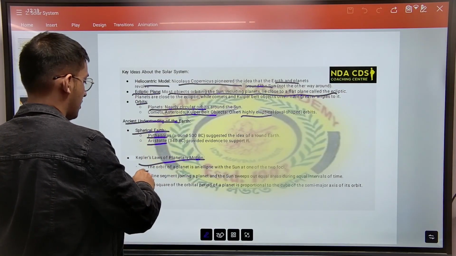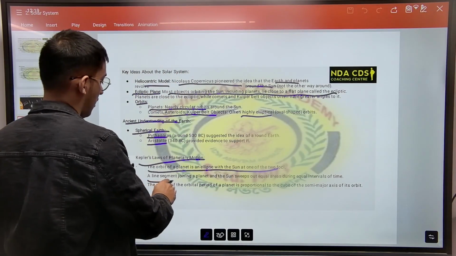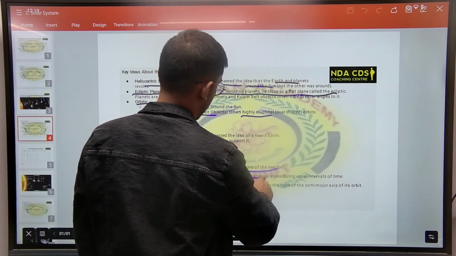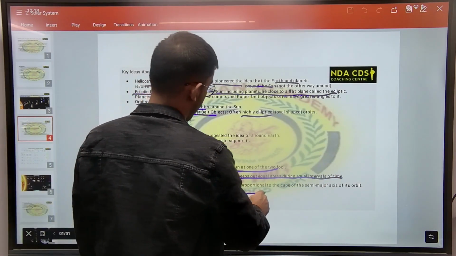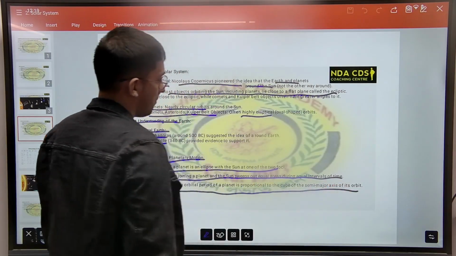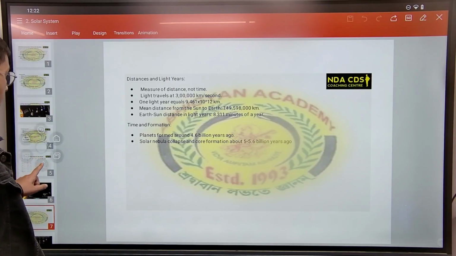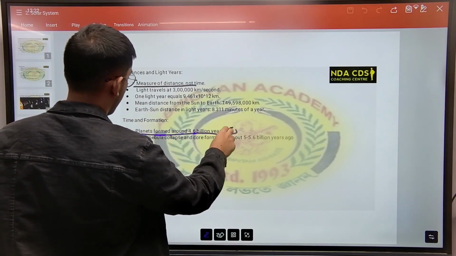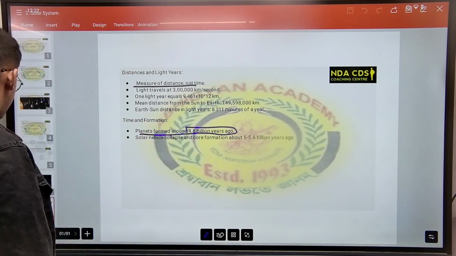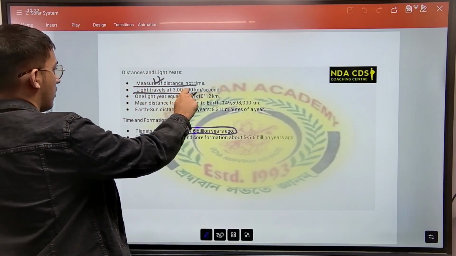Kepler's laws of planetary motion. The orbit of a planet is an ellipse with the sun at one of the two foci. A line segment joining a planet and the sun sweeps out equal areas during equal intervals of time. The square of the orbital period of a planet is proportional to the cube of the semi-major axis of its orbit. We have distances and light years. A light year is a measure of distance and not time. Planets formed around 4.6 billion years ago. Light travels at 3 lakh kilometers per second.